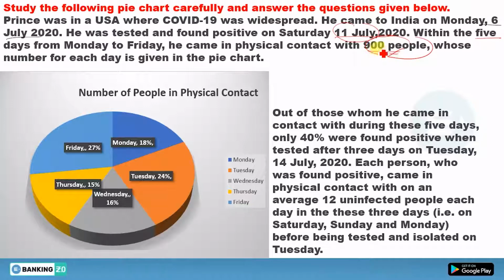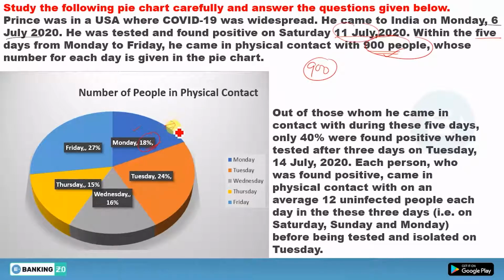So clearly it's mentioned here that he was in physical contact with 900 people, whose number for each day is given in the pie chart. Now, on Monday, he was in contact with 18% of this 900.